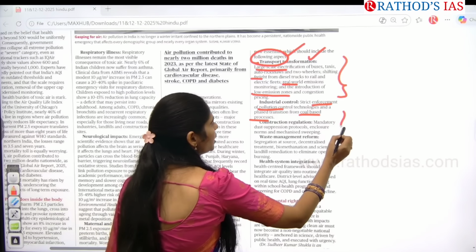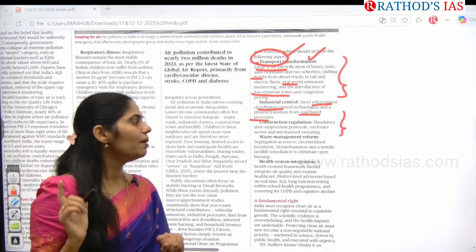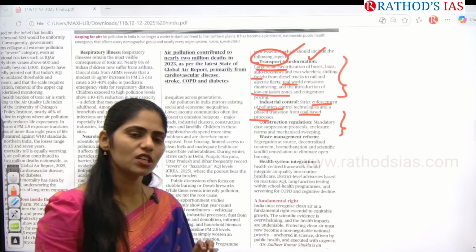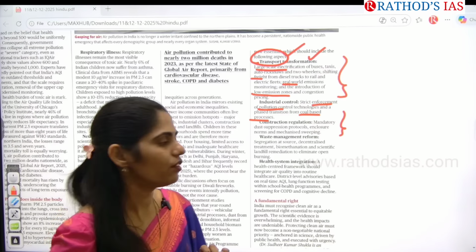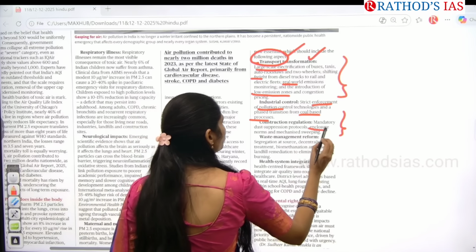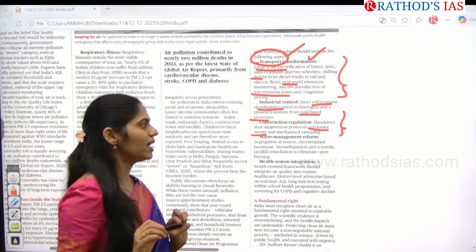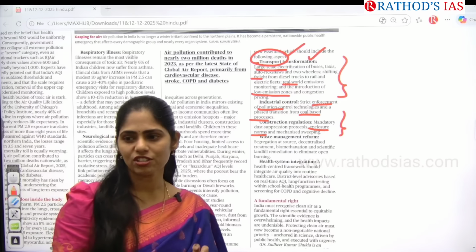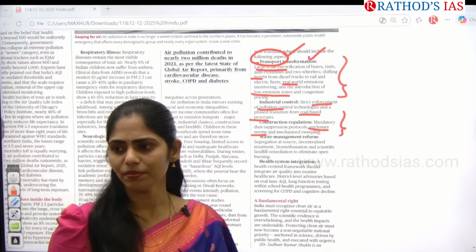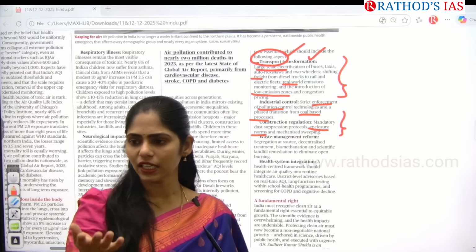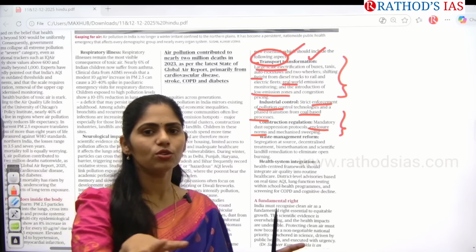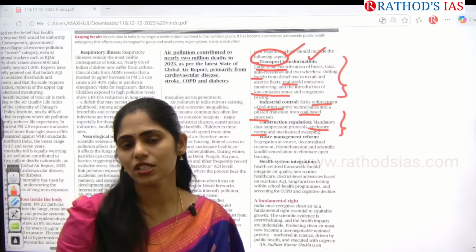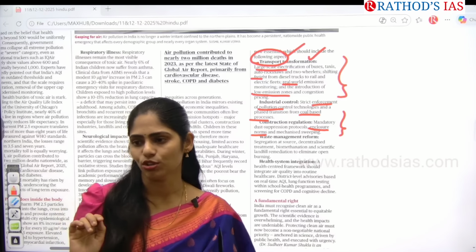And this one is related to construction. We have to go for mandatory dust suppression protocols. So in these construction areas, we should not release large amounts of dust. And we have to go for enclosure norms as well as mechanized sweeping. Whenever we sweep in front of our homes also, many times this dust gets into the air. So rather than that, we can use some machines or mechanized equipment so that the dust will not enter the atmosphere.